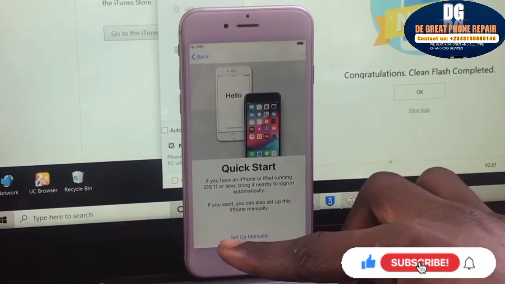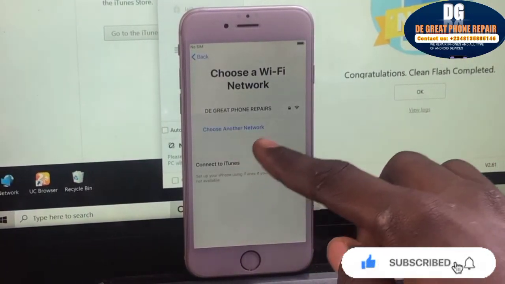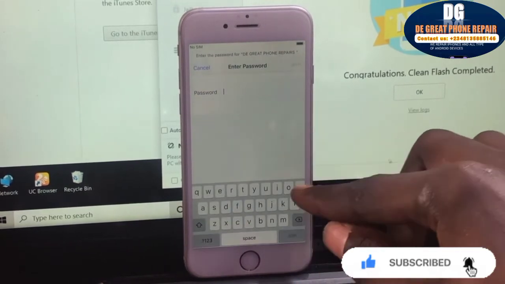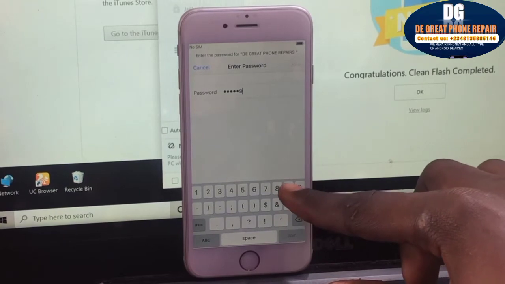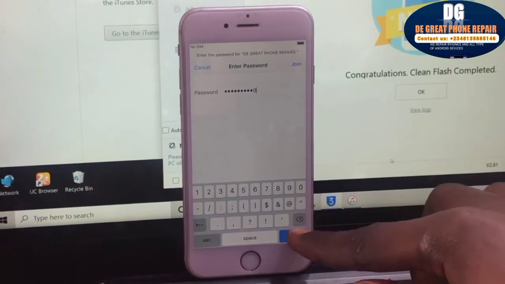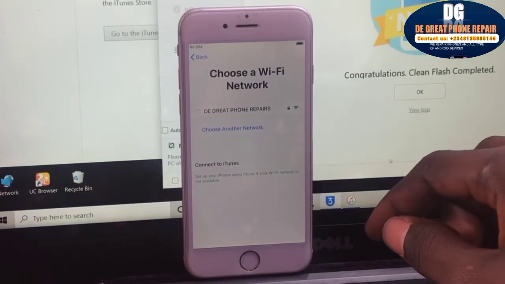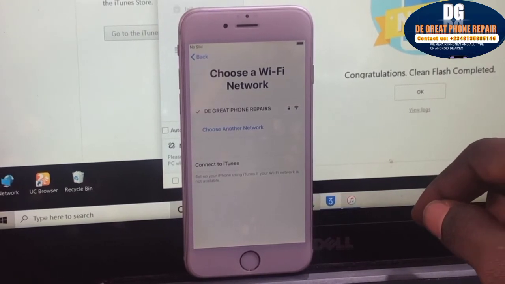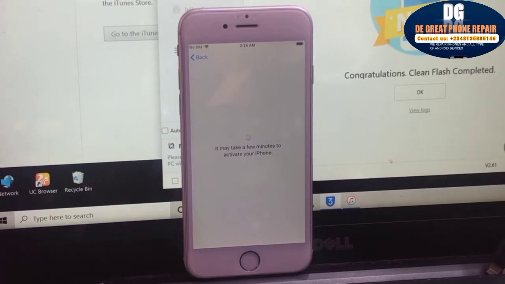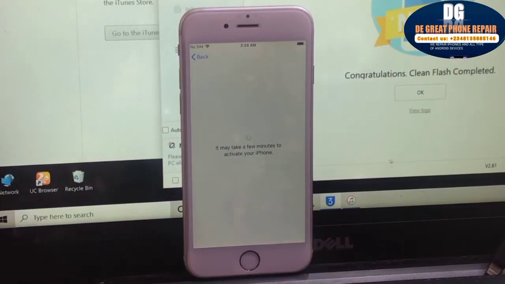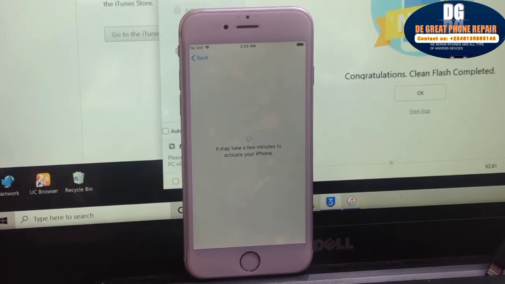Click on setup manually. Then connect your Wi-Fi to the device. Once your Wi-Fi is connected successfully, you join, then it will take you to another menu. It says it may take a few minutes to activate your iPhone, so be patient for your iPhone to be activated. Let's give it some time.